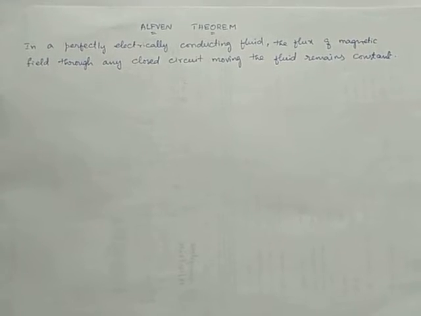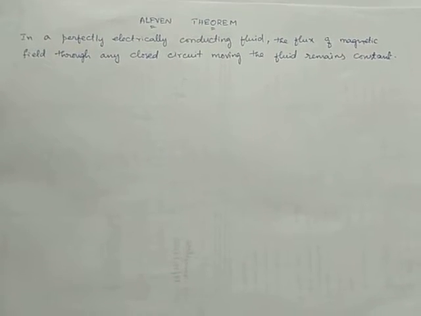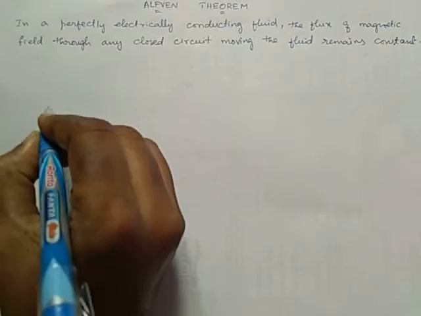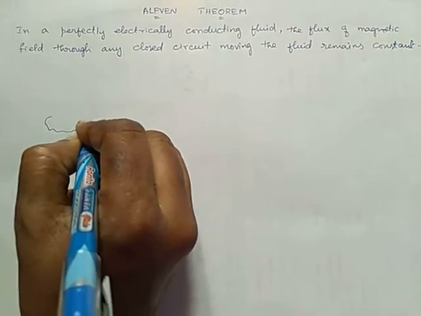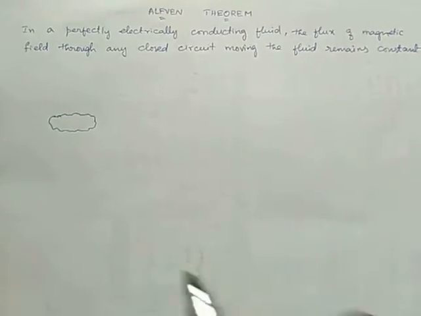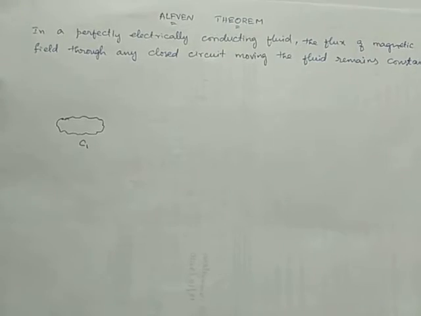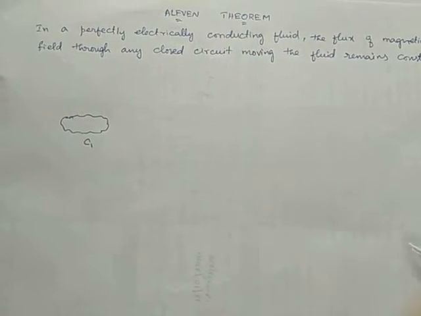So the very first thing, we have to consider a magnetic flux within a closed circuit. So consider a closed circuit. So this is the curve C1 formed by fluid particles.